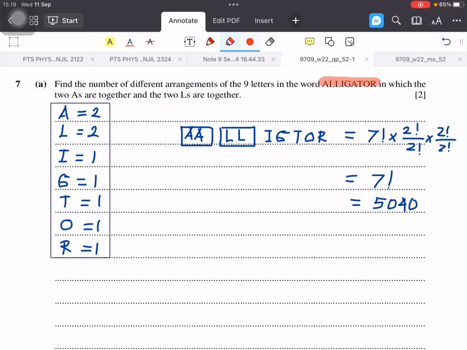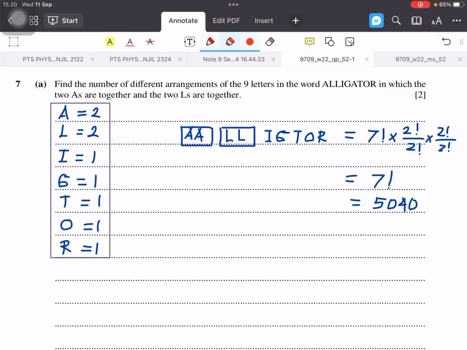So the word alligator has 2 A's, 2 L's, and I, G, T, O, R, 1 letter respectively. The approach that we use is that we consider the 2 A's as one component and the 2 L's also as one component.